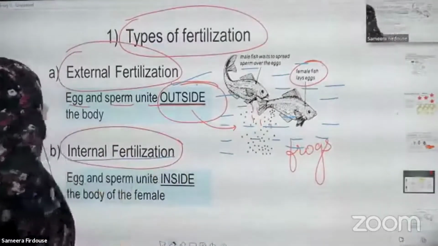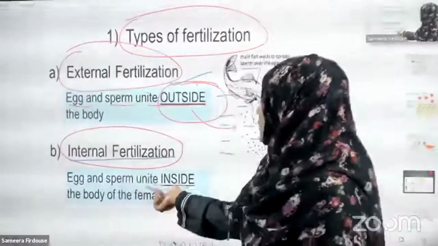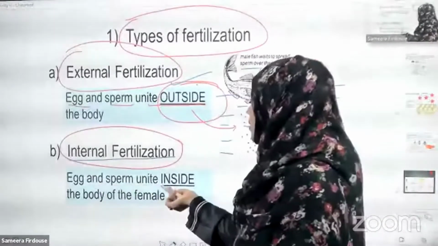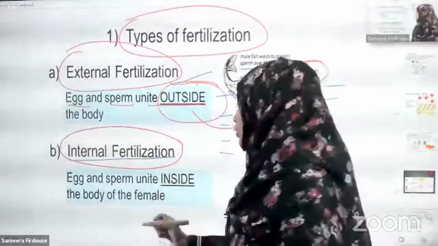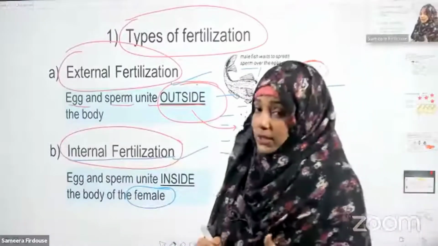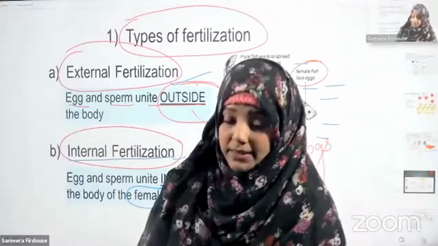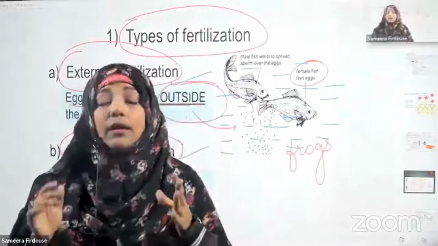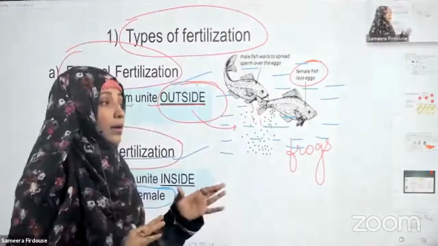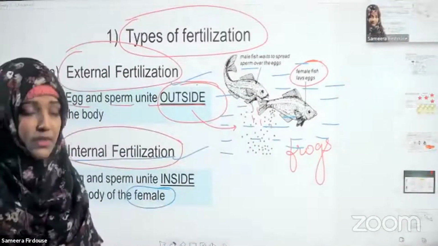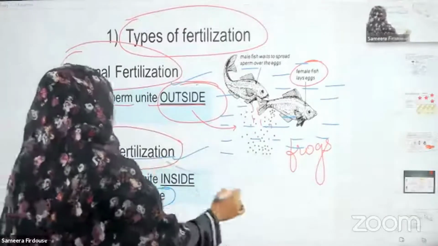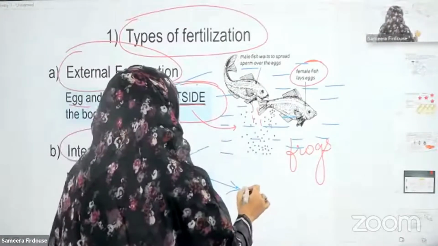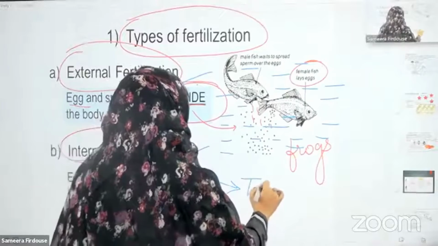What is internal fertilization? The male and female gametes unite inside the body of the female. By this you can understand that the male deposits the sperms inside the female body. Internal fertilization occurs in all the organisms that are seen on land.